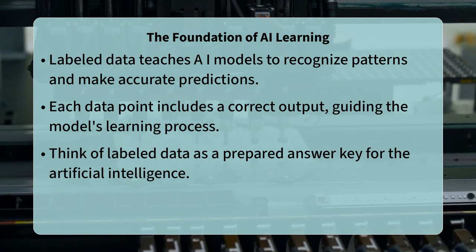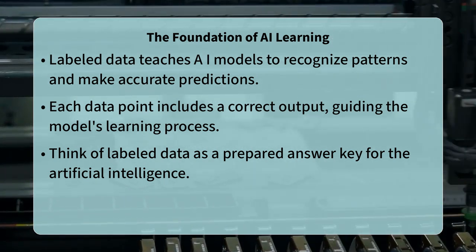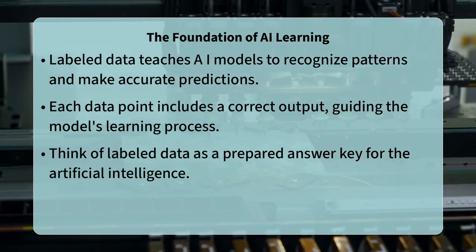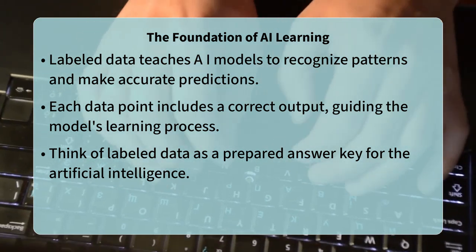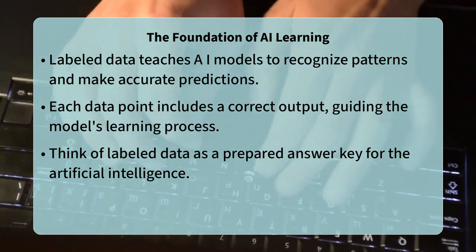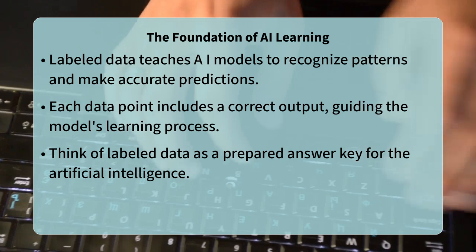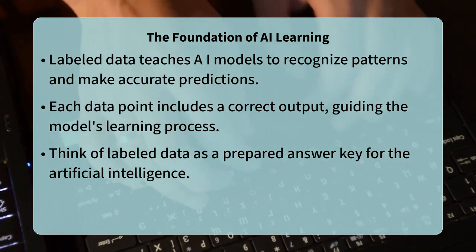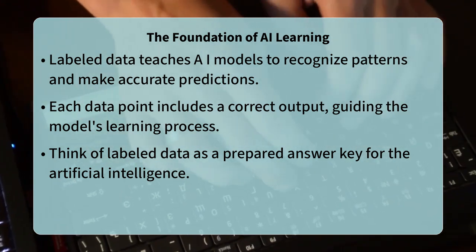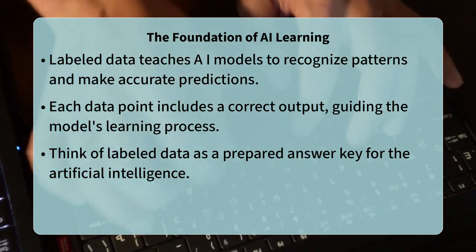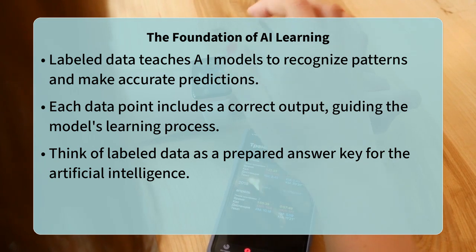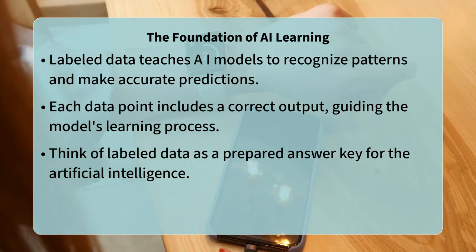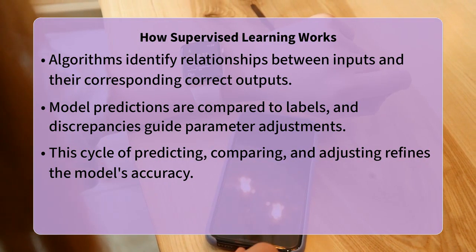The why is quite intuitive. Supervised learning algorithms function by identifying relationships between input features and their corresponding correct outputs. When data is labeled, each input, such as an image of a handwritten digit or a block of customer feedback text, comes with a predefined correct answer. For instance, the image might be labeled 7 or the feedback labeled positive. This explicit pairing allows the model to understand and map diverse inputs to their appropriate outputs.